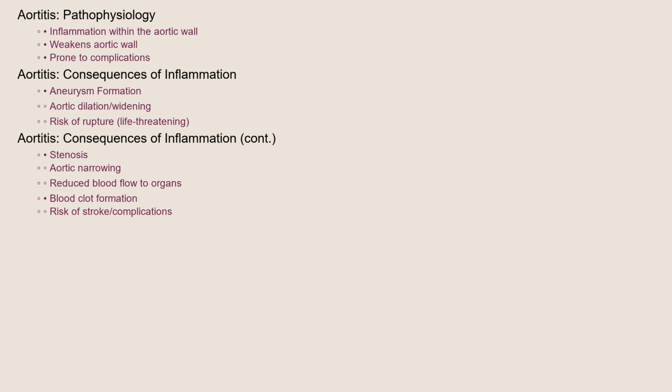An aneurysm is like a ballooning out of the aorta, and if it gets too big, it can rupture, which is life-threatening. Second, the inflammation can cause the aorta to narrow, a condition called stenosis. Stenosis restricts blood flow, leading to reduced blood supply to vital organs. Finally, inflammation can cause the formation of blood clots in the aorta, which can travel to other parts of the body and cause strokes or other serious complications.